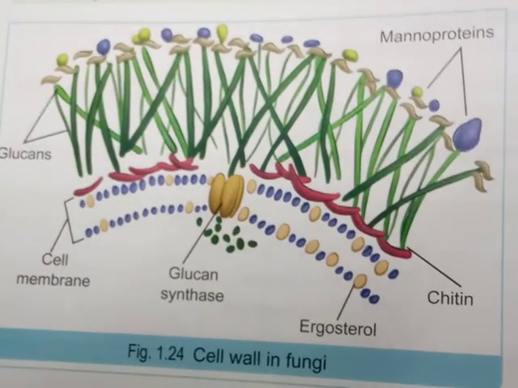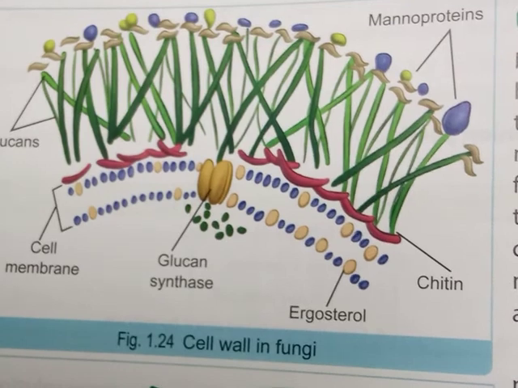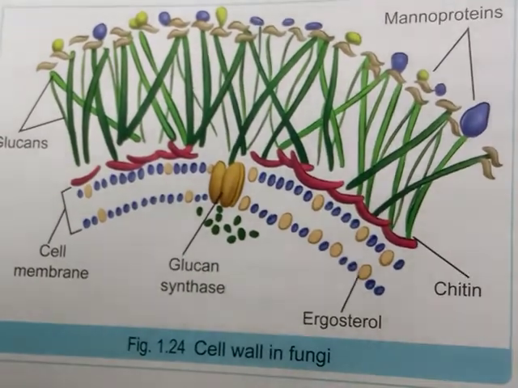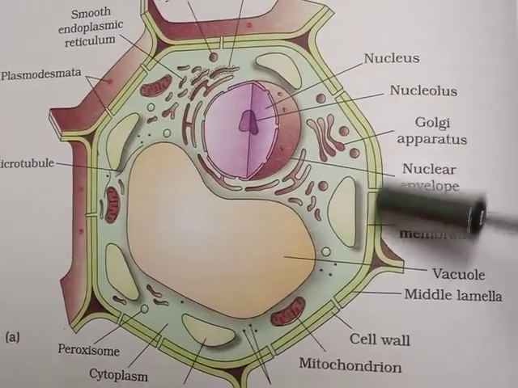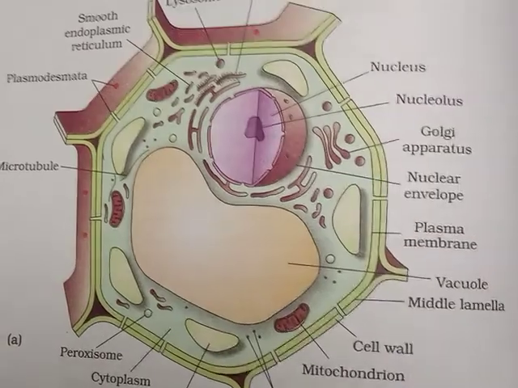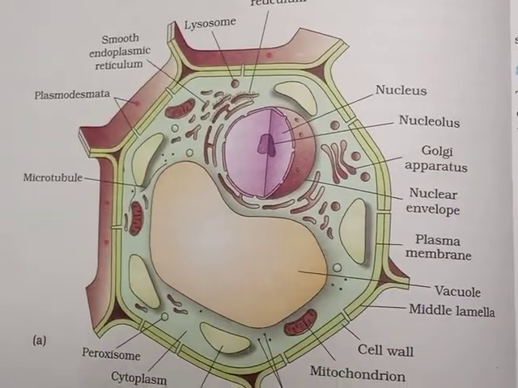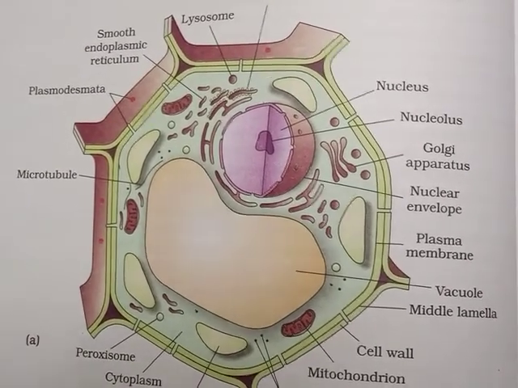So, we may observe specifically that the cell wall of fungus is made up of chitin, whereas the cell wall of plants is made up of cellulose, hemicellulose, pectins, and proteins.